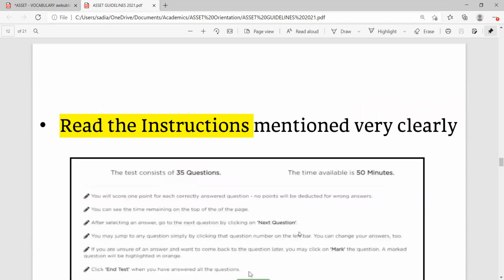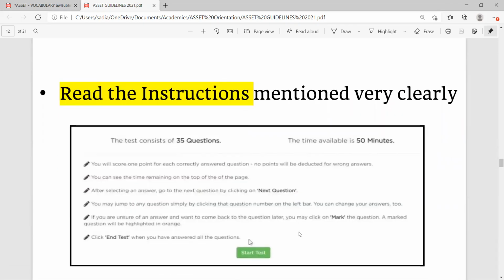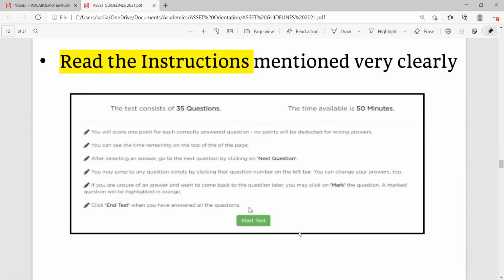Read the instructions mentioned very clearly. The test consists of, say, 35 questions. Time available is 50 minutes. This is how the test guidelines will be given when you log in. Suppose you have logged in for English, or for maths, or for science, the instructions will differ. So you need to read these instructions very carefully.